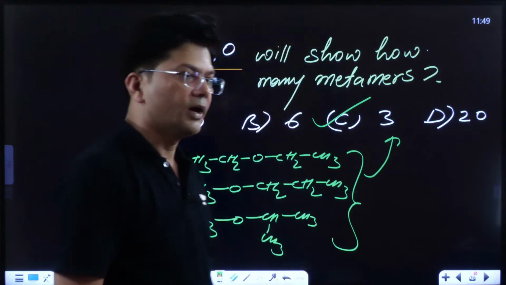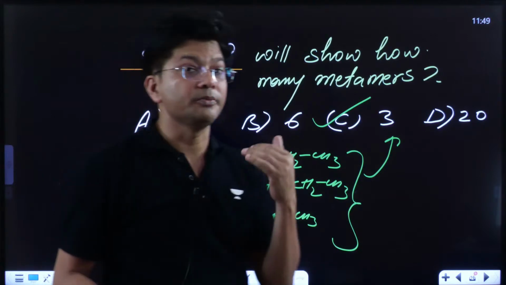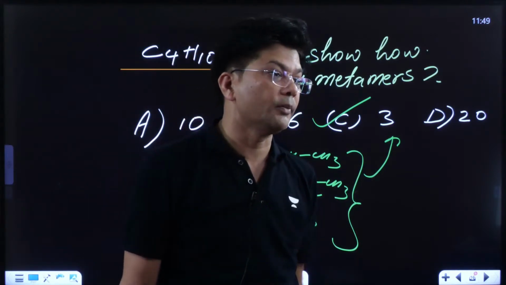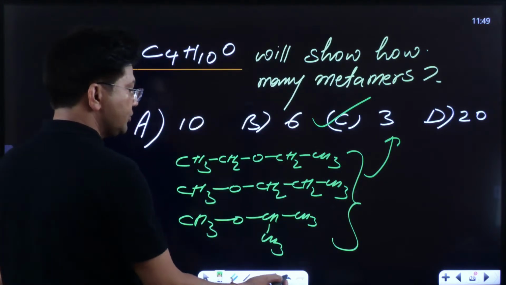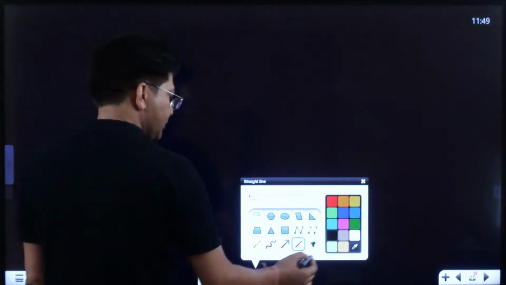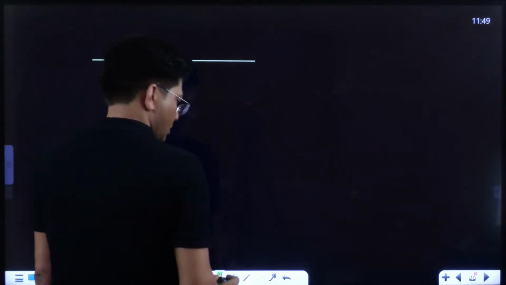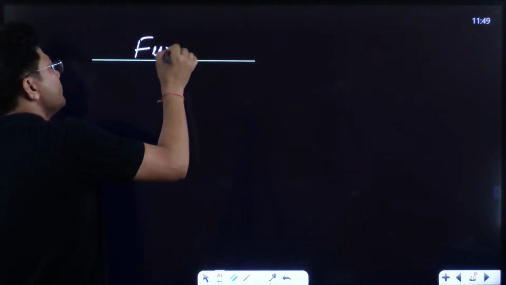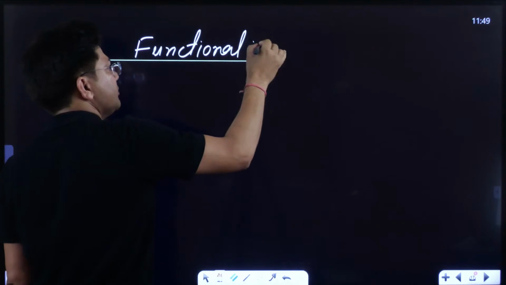Kids, everyone. Okay, now this is clear to all of you. Metamerism is clear. Now let's deal with functional isomerism and then we will do a number of questions. Kids, now see to it. Functional isomerism. This is really very important.